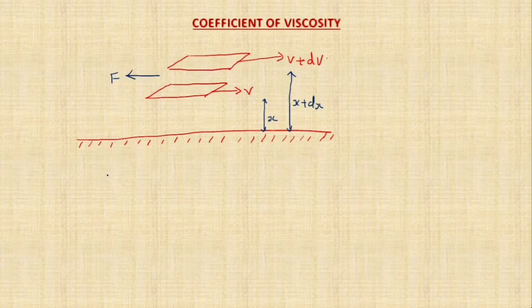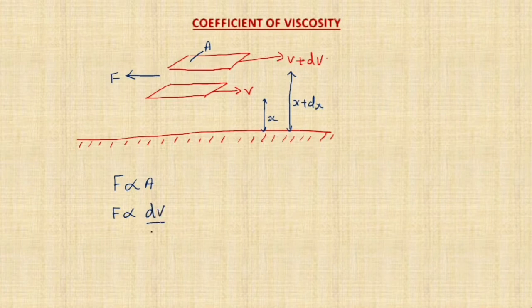According to Newton, the viscous force, as you can see from the picture, acts in the backward direction. That viscous force is directly proportional to the area of the layer we are considering. So the viscous force is directly proportional to the area of the layer in contact. That is the first statement according to Newton. The second statement is that the viscous force is directly proportional to the velocity gradient.